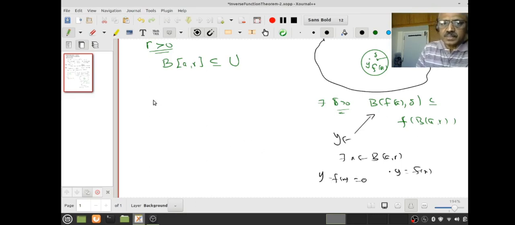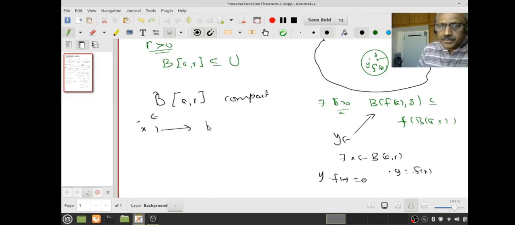Okay, let's look at this. So let's look at B-bar. This is closed and this is again compact. Now let's look at the function for x here. Okay, x here, we will map it to f(x) minus y. What is y? I still do not know what the delta is, but I want to find such a delta. Let us just keep it. We do not know whether it is okay.